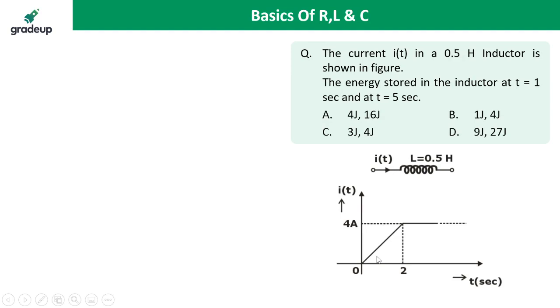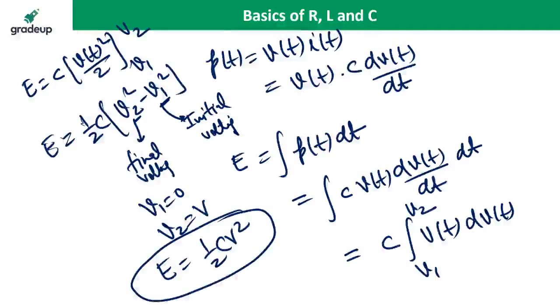Ambuj is asking, sir, is this waveform AC or DC? It is changing with respect to time as a ramp from 0 to 2 seconds, and after 2 seconds it becomes a constant current. Yaswant is giving the answer. All are giving B. Dave is giving A. Dave, you should check the answer.